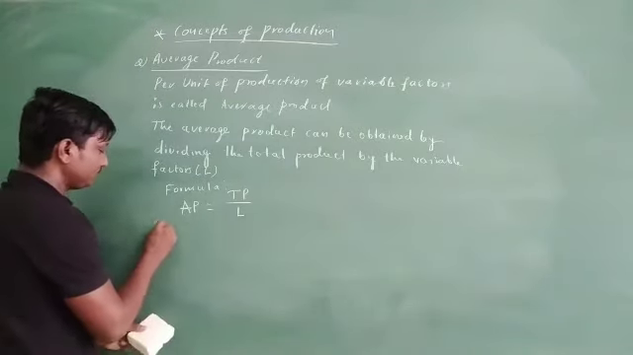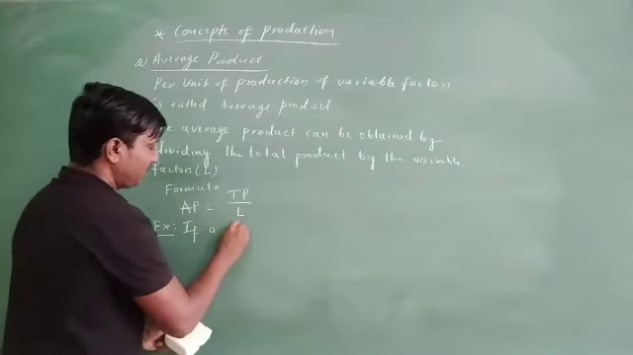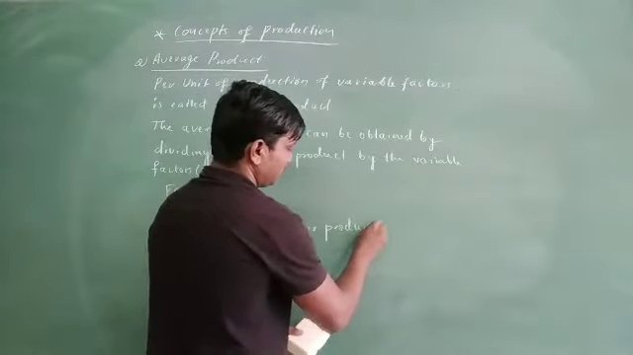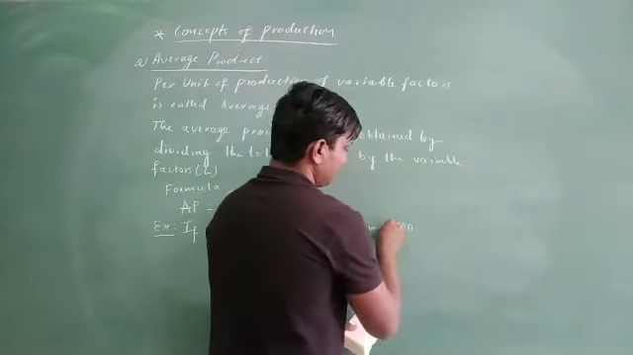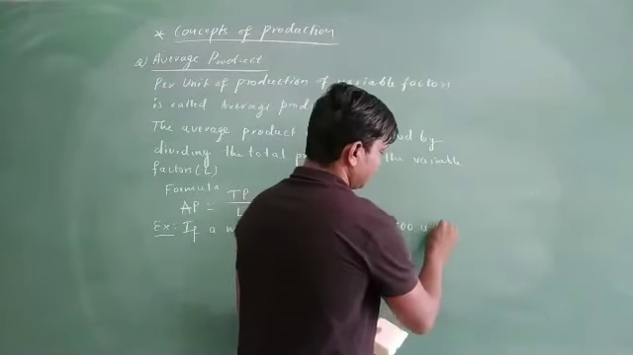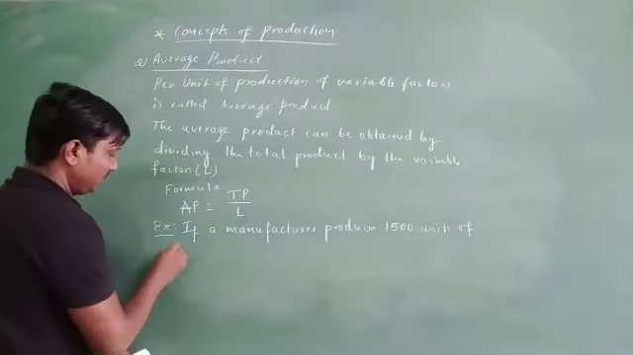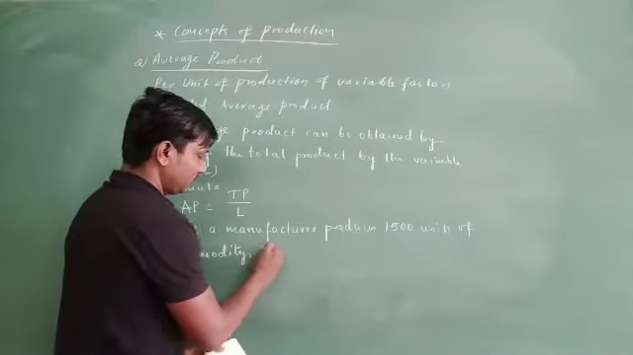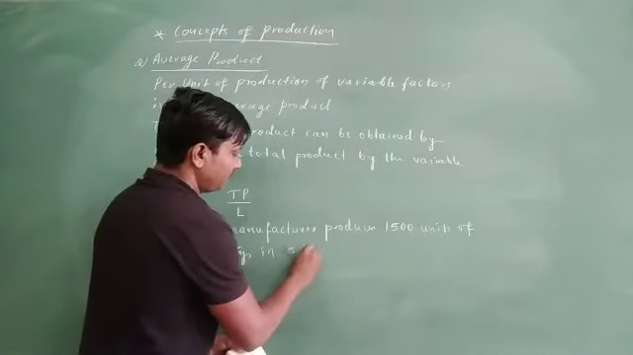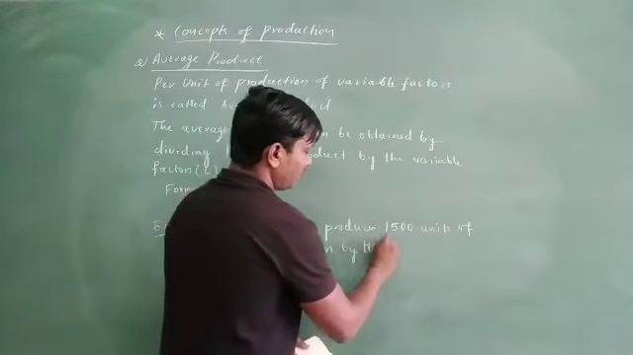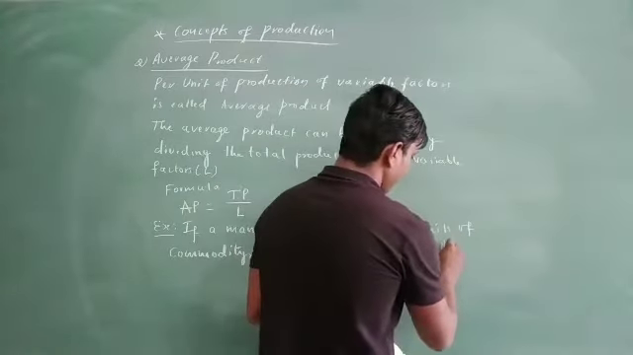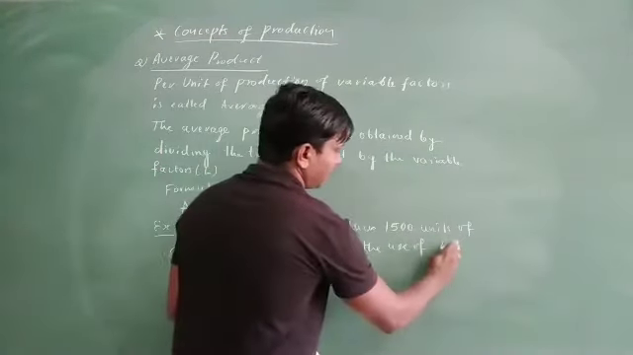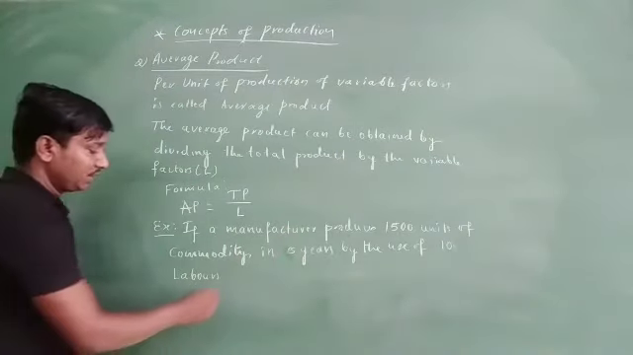Let us take an example here. If a manufacturer produces 1500 units of a commodity in 5 years by the use of 10 labors.